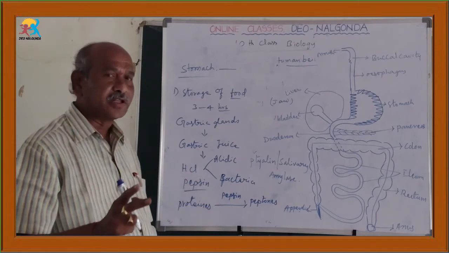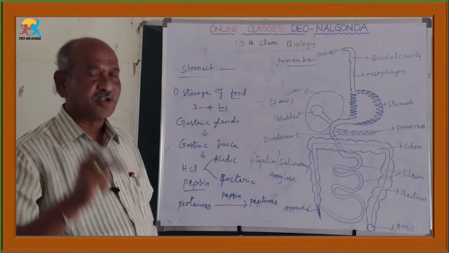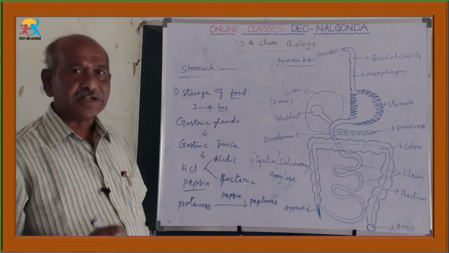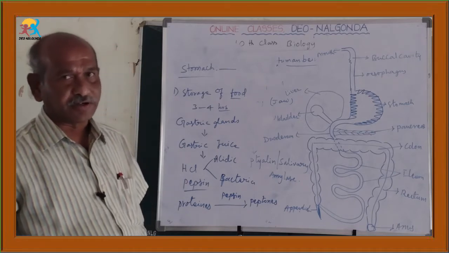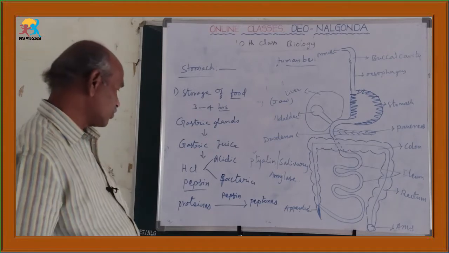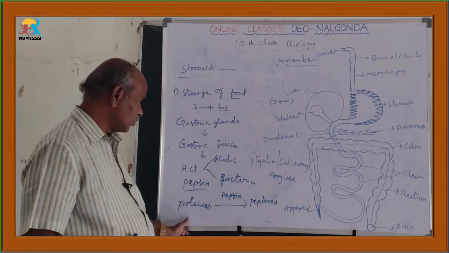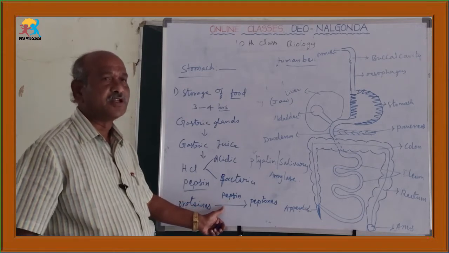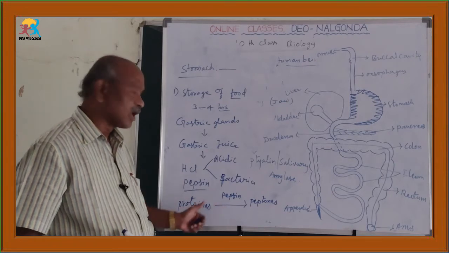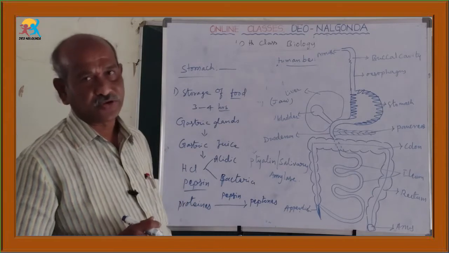Not only pepsin, in the early stage up to 5 years of age, there is another enzyme called renin, which is useful for converting milk into curd. That is the main important use of the enzyme pepsin: the conversion of eaten proteins into peptones.